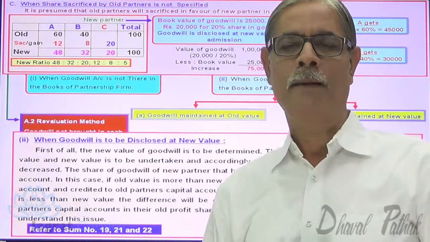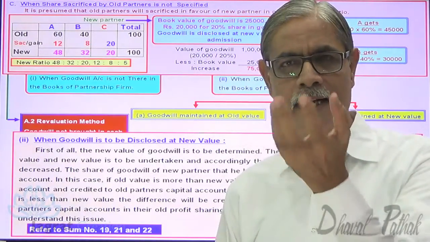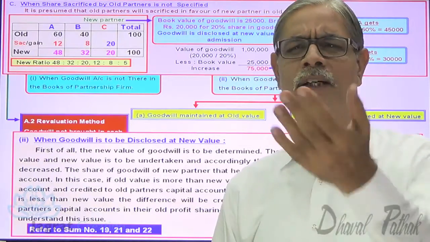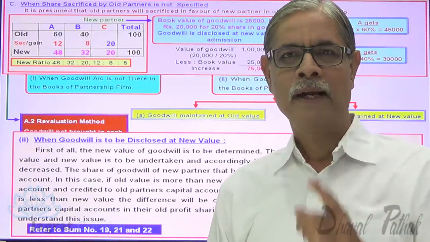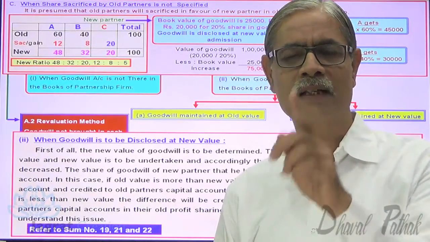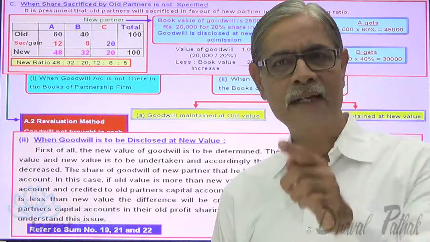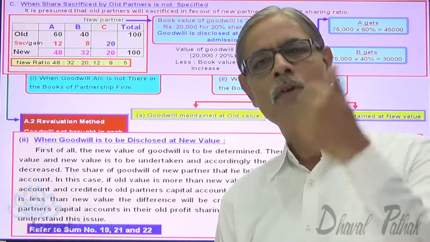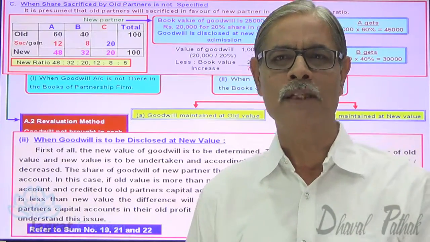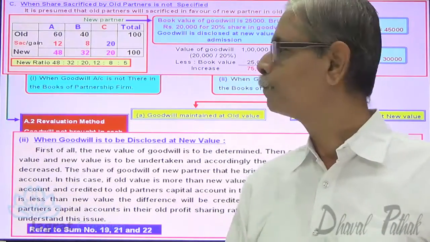In future, what will happen? This 1 lakh, the new value of goodwill shown in the balance sheet, is going to be written off anytime in future. At that time, it will be written off in the new profit sharing ratio. And in that 1 lakh, the share of C is 20% share, 20,000. At that time, C's capital account will be debited with 20,000. That has been credited now at 20,000 to the capital account of C. This is how the future effect will take care of everything.